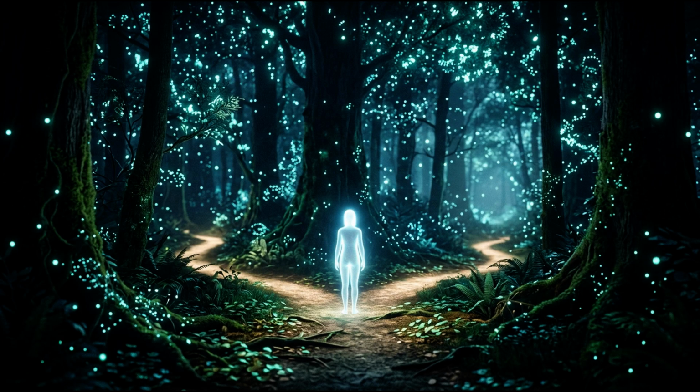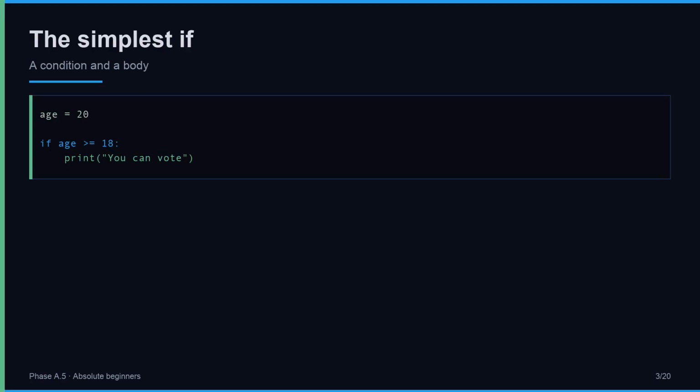Every program chooses. Here is the simplest if statement. Age equals 20. Then, if age is greater than or equal to 18, print you can vote. Two things matter on that first line: the word if, and the colon at the end. Below the colon, the indented line runs only when the condition is true. Age 20 is greater than 18, so the message prints. Hold this shape in your mind: the word if, a condition, a colon, and an indented body underneath. The shape of every if.